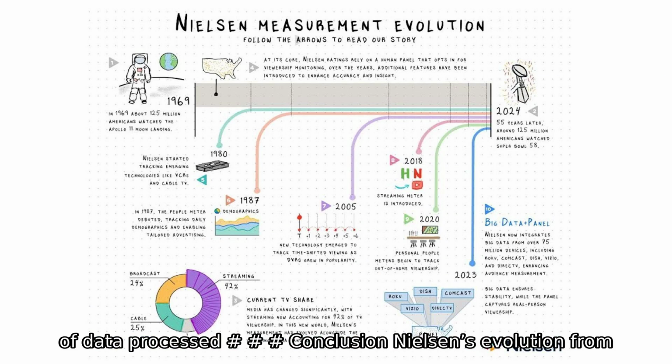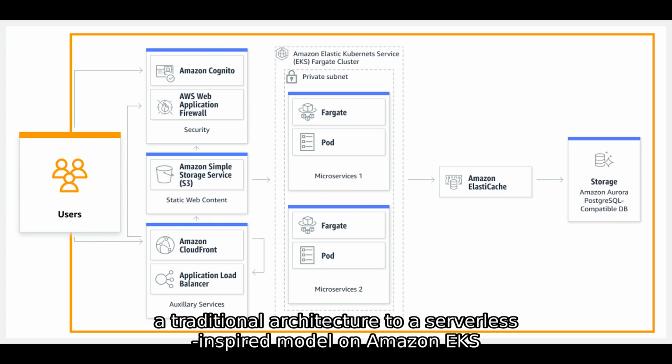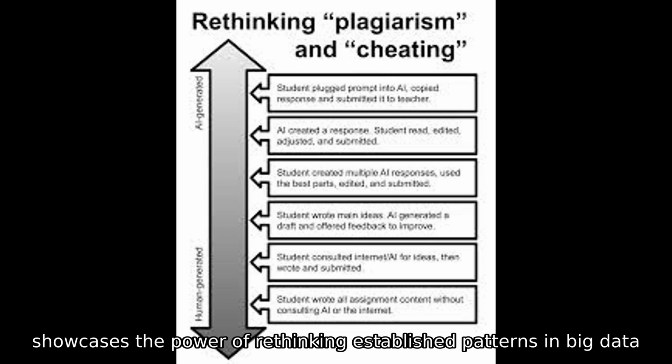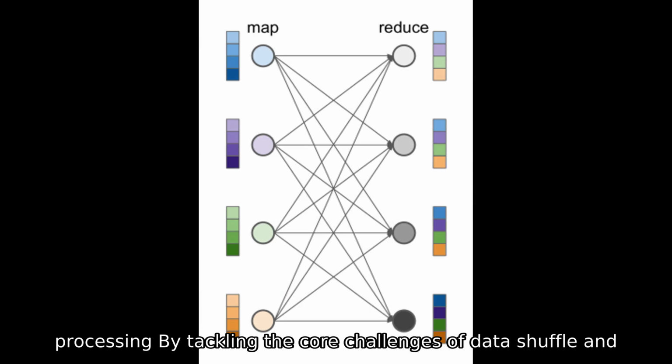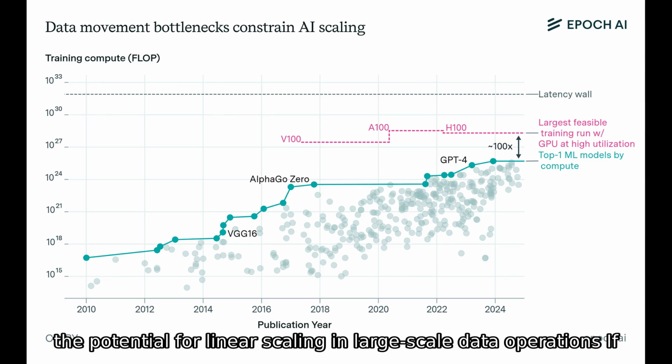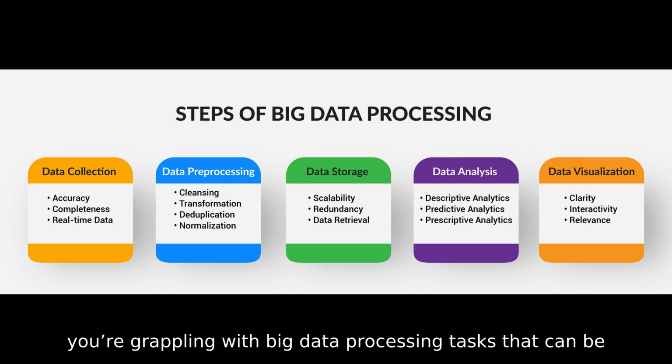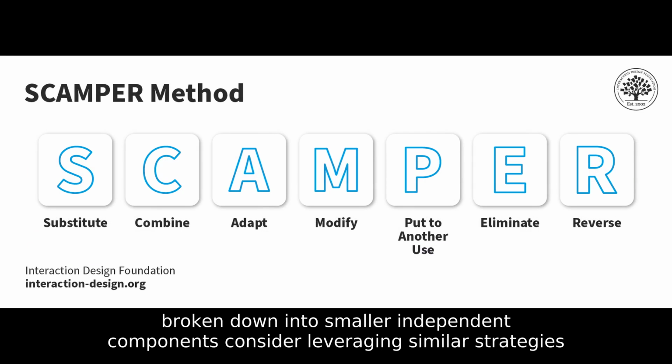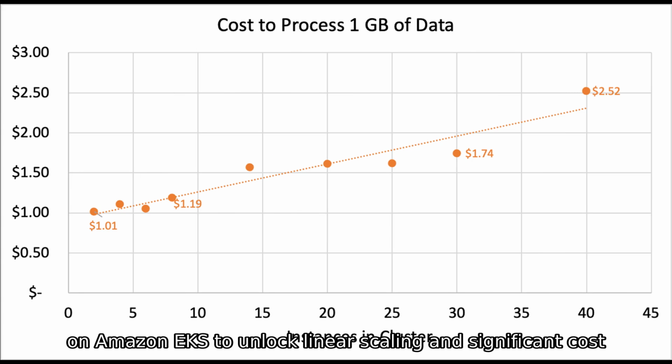Conclusion. Nielsen's evolution from a traditional architecture to a serverless-inspired model on Amazon EKS showcases the power of rethinking established patterns in big data processing. By tackling the core challenges of data shuffle and scaling, they achieved remarkable performance gains and cost reductions, demonstrating the potential for linear scaling in large-scale data operations. If you're grappling with big data processing tasks that can be broken down into smaller, independent components, consider leveraging similar strategies on Amazon EKS to unlock linear scaling and significant cost savings.